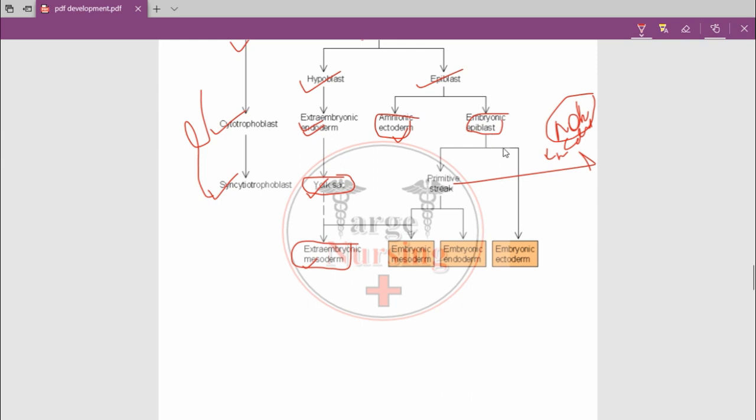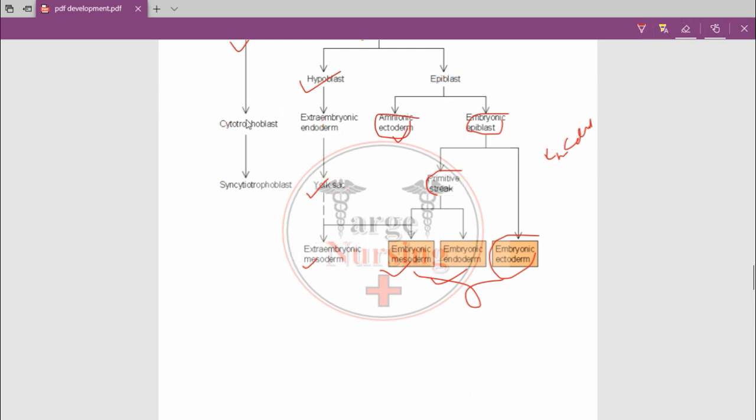Okay, and in the embryonic epiblast, the embryonic epiblast will form embryonic ectoderm, and the primitive streak will make embryonic mesoderm and endoderm. Okay, so these three layers will be formed by them. This flow chart is very easy. Just see it, make it in your notes and try to study from it. It will help you.